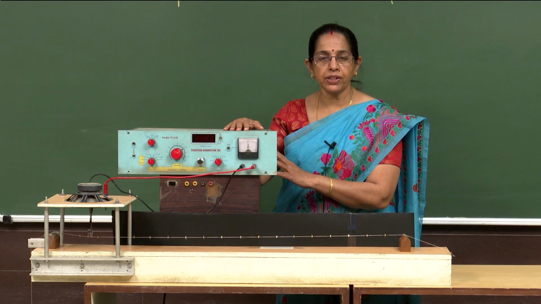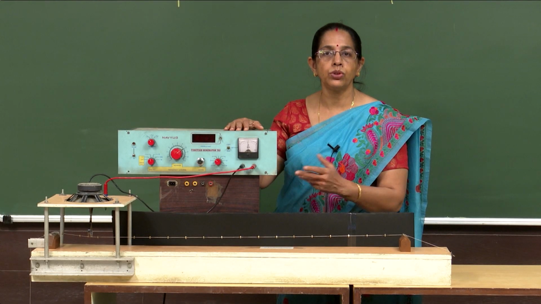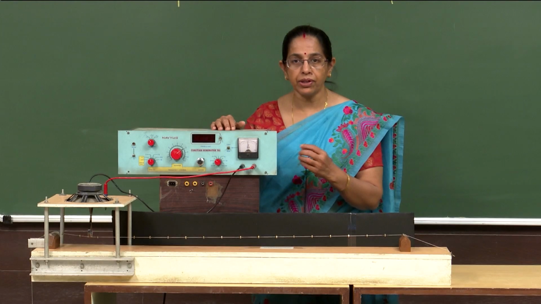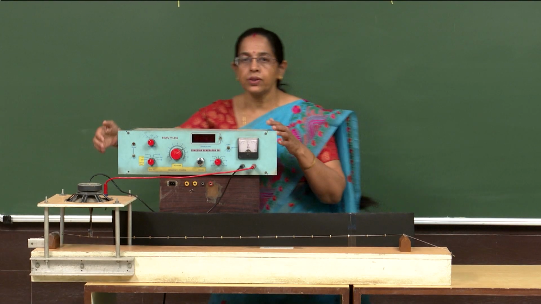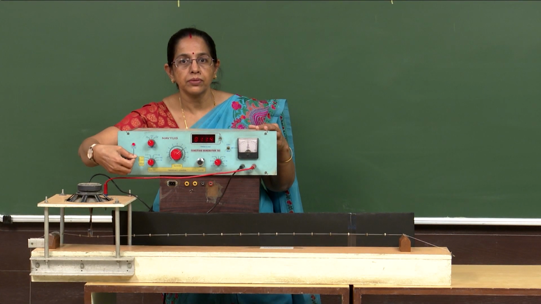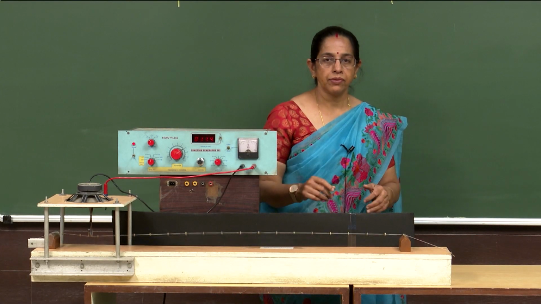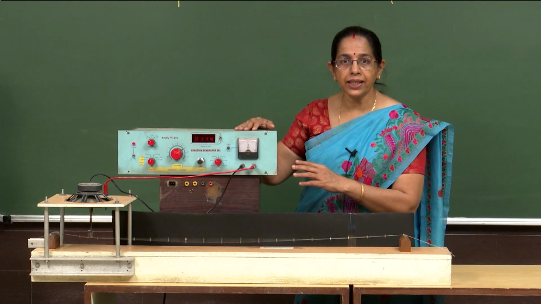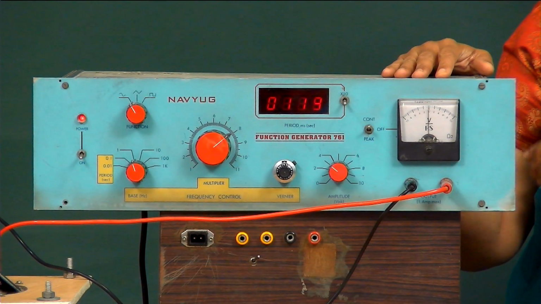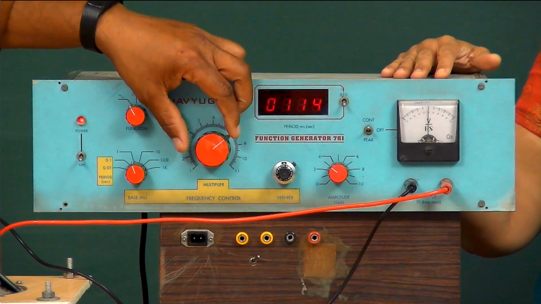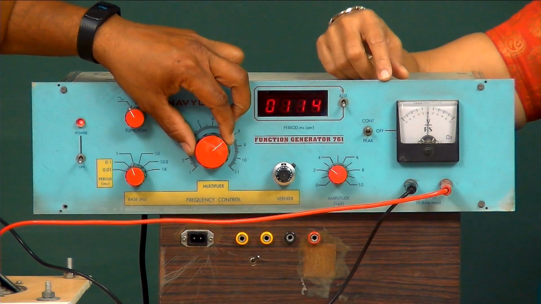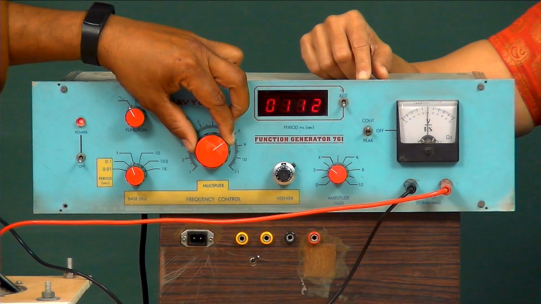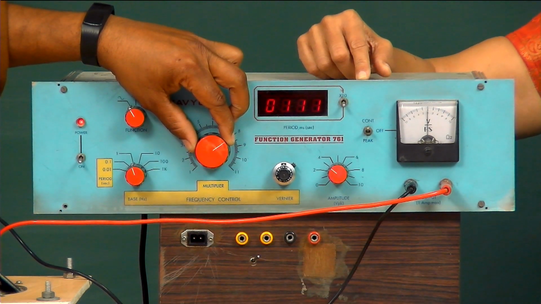Now, I will start my function generator and we will see how the loops are formed in this string, or we can say how the standing wave is formed. So, let me start this. So, here we have the first loop. Now, we can set and get the resonance condition for the loop. Here you can see the time period is 113 millisecond. Now, we will set to get the resonance in the loop.